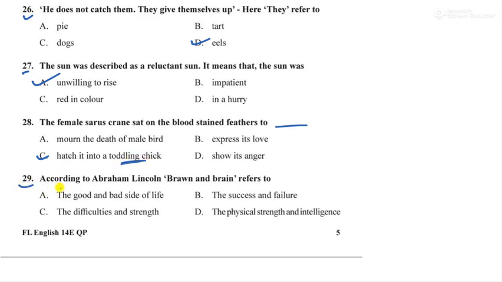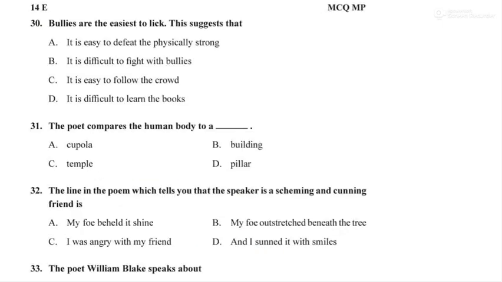Question number 29. According to Abraham Lincoln, brawn and brain refers to good and bad, success, failure, difficulty, strength, or physical strength and intelligence. Yes, this is the answer. Physical strength and intelligence. Brain refers to intelligence and brawn refers to physical strength. Option number D is the right answer. Moving to the next question.